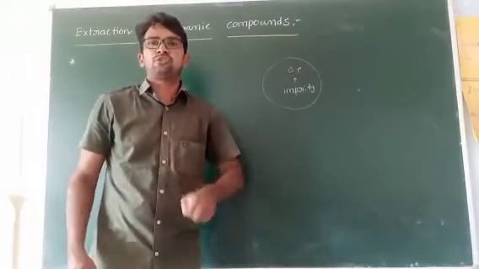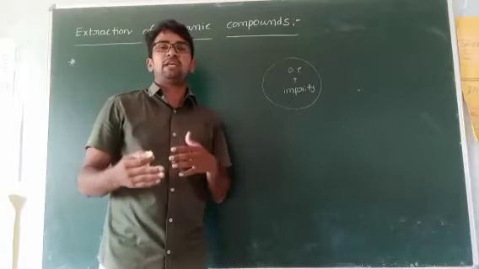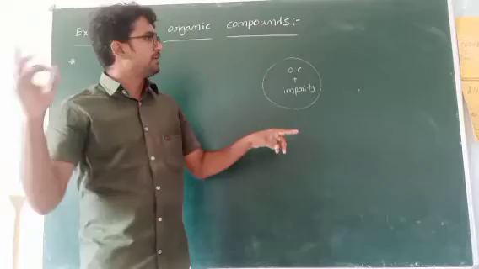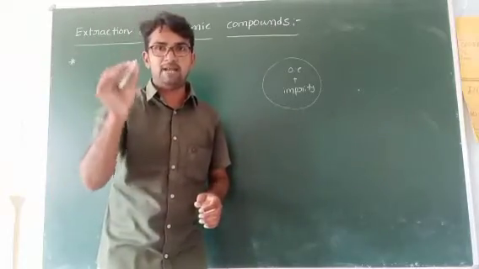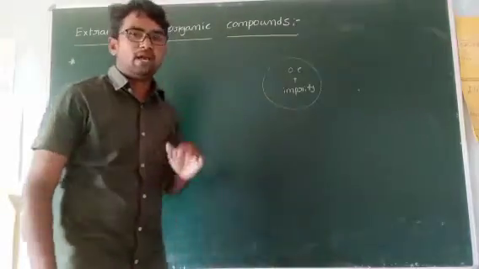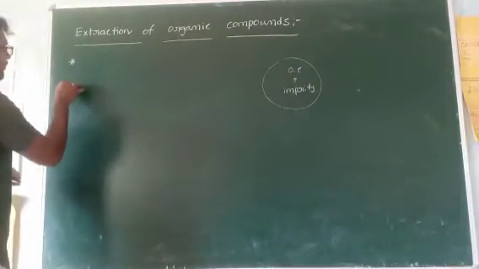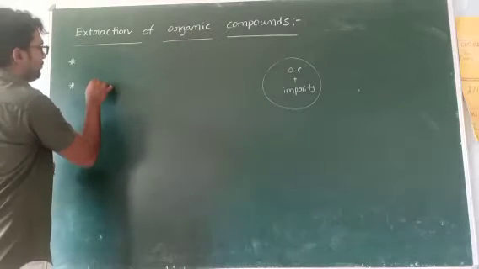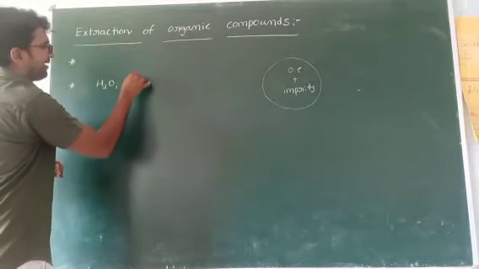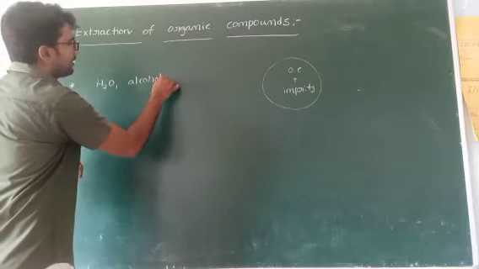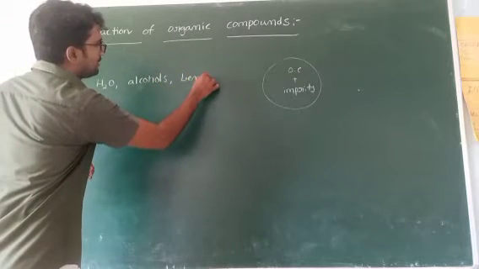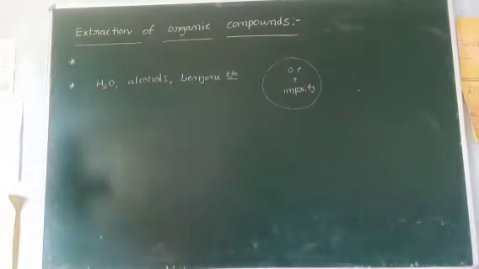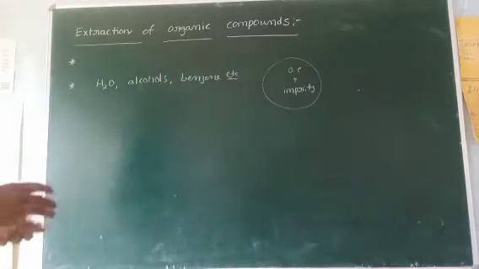It helps in the separation of the organic compound and impurity. What type of solvents are generally used in purification? Water, alcohols, benzene. In most cases these three are used as solvents for purification methods.